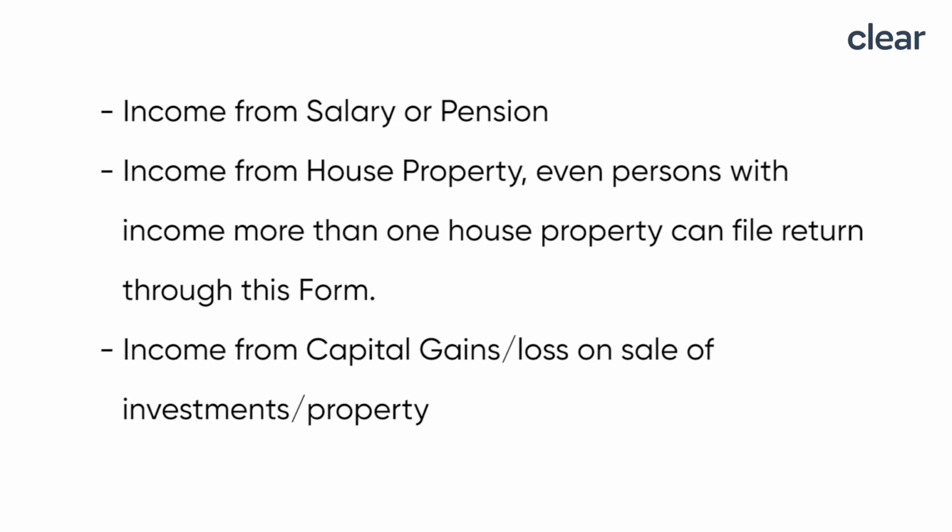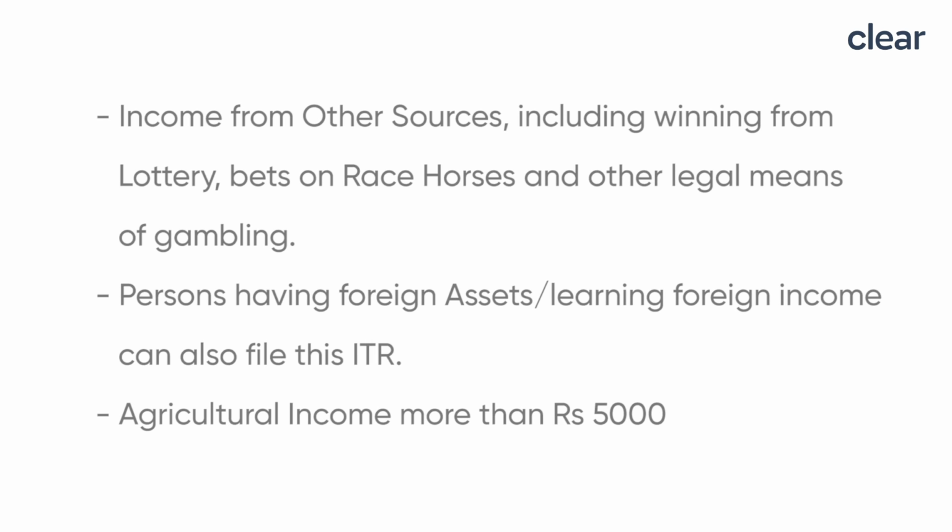First, income from salary or pension. Second, income from house property. Even people with income from more than one house property can file return through this form. Third, income from capital gains or losses on sale of investments or property. Fourth, income from other sources including winnings from lottery, bets on race horses and other legal means of gambling.